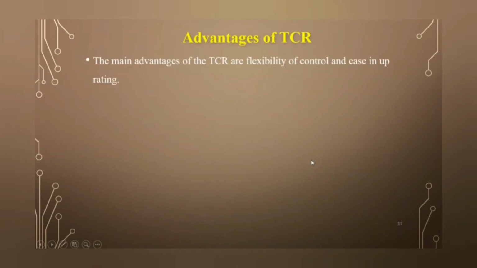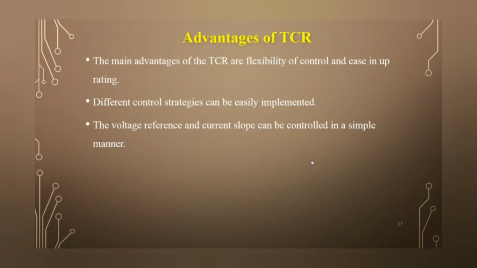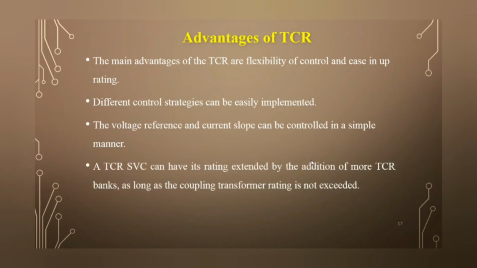Now, what are the advantages of TCR? The main advantages of TCR are flexibility of control and ease of operation. Different control strategies can be easily implemented. The voltage reference and current slope can be controlled in a simple manner. A TCR SVC can have its rating extended by the addition of more TCR banks as long as the coupling transformer rating is not exceeded.